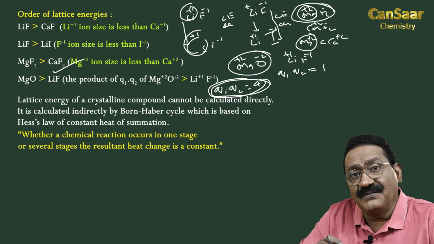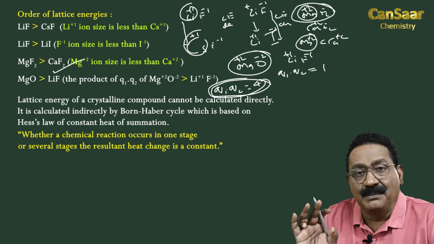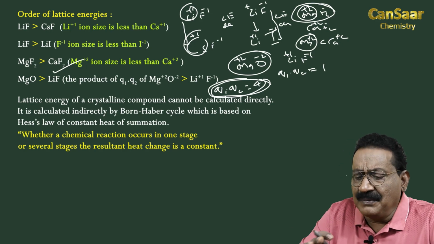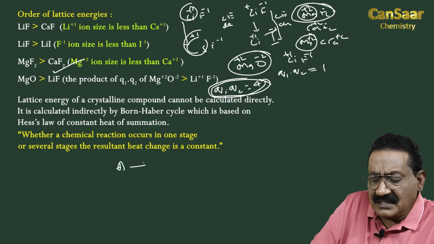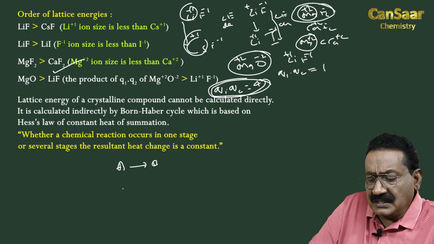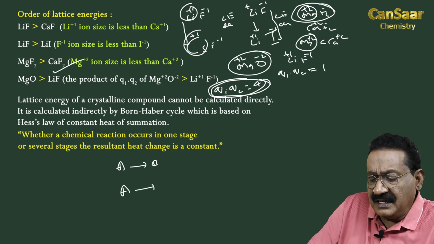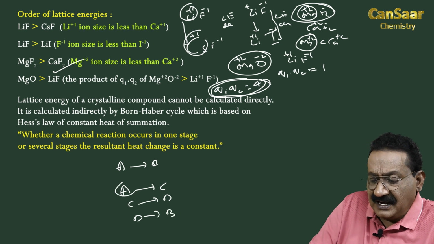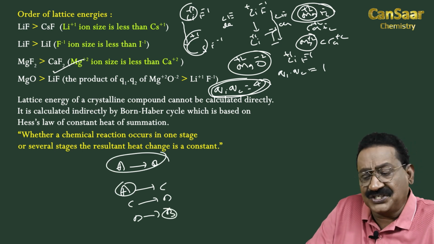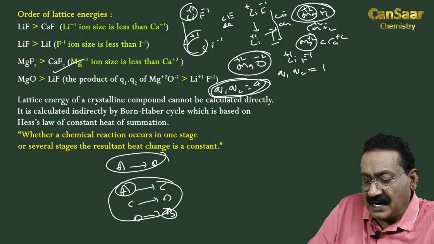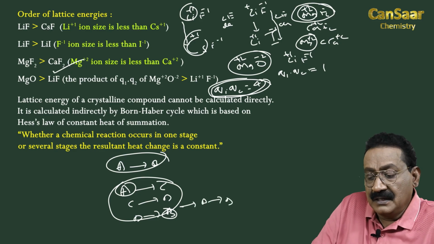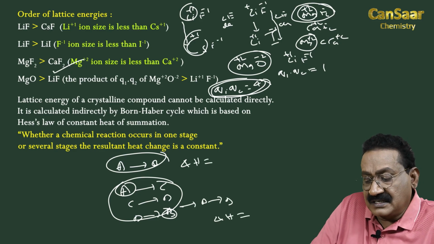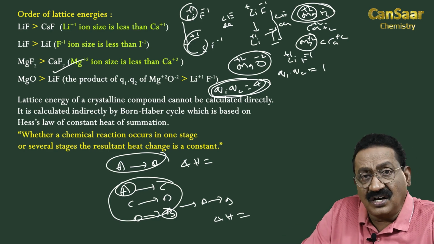According to Hess's law of constant heat of summation, whether a chemical reaction occurs in one stage or the same chemical reaction occurs in several stages, say A to C, C to D, D to B, that is finally A to B only, the resultant heat change in both cases is the same. That means it is constant.